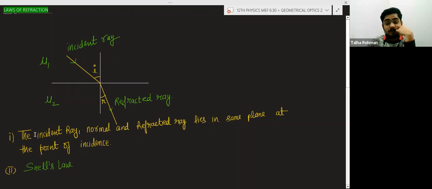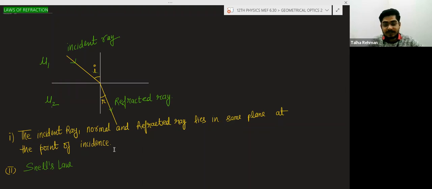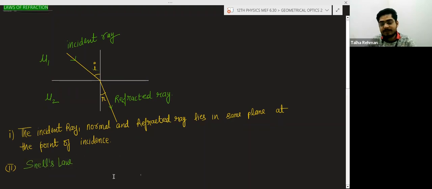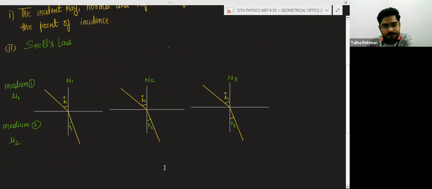The first law of refraction is that the incident ray, normal, and refracted ray lie in the same plane at the point of incidence. This is the same as the law of reflection. But the second law is given by Snell's law. This is also known as Snell's law. So we will see what Snell's law is.